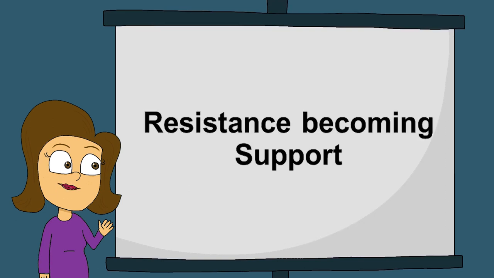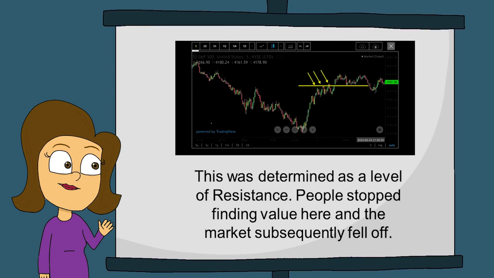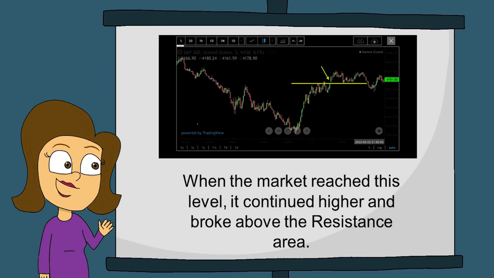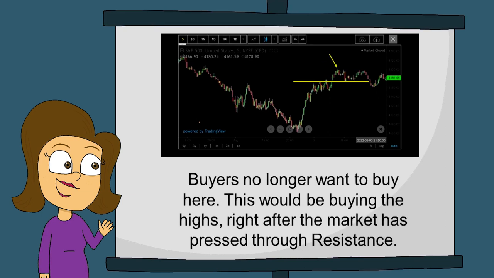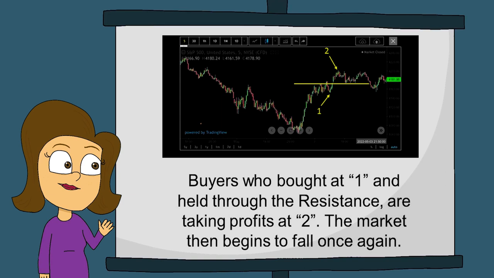Resistance becoming support. This was determined as a level of resistance. People stopped finding value here and the market subsequently fell off. When the market reached this level, it continued higher and broke above the resistance area. Buyers no longer want to buy here. This would be buying the highs right after the market has pressed through the resistance. Buyers who bought at 1 and held through the resistance are taking profits at 2. The market then begins to fall once again.